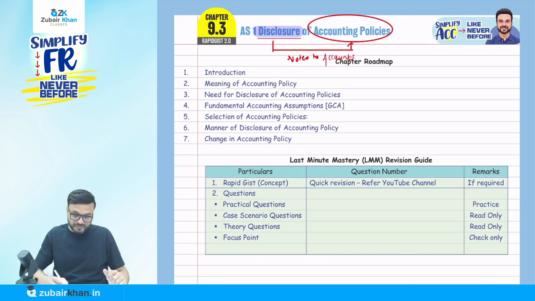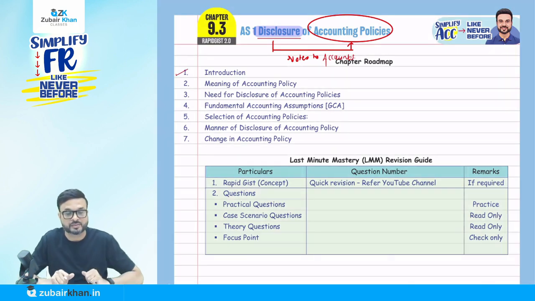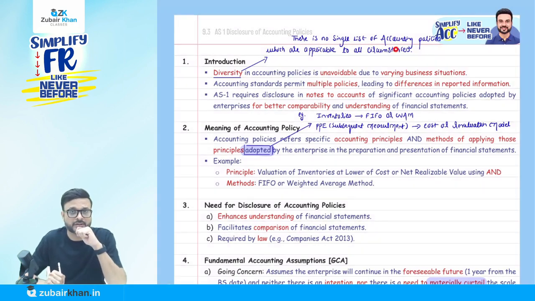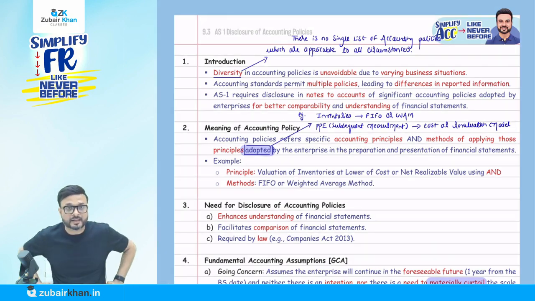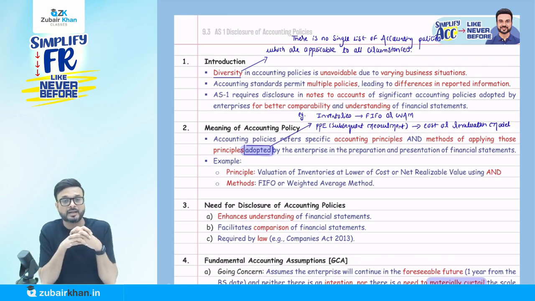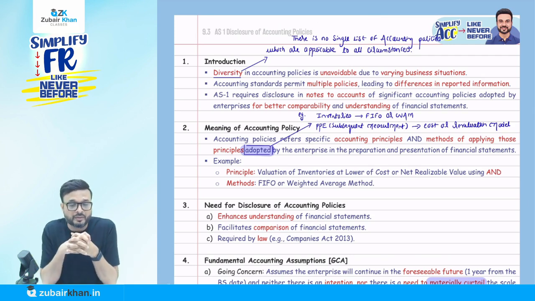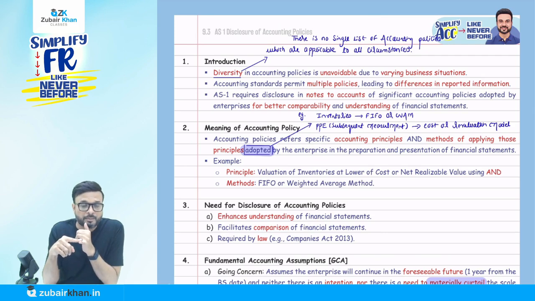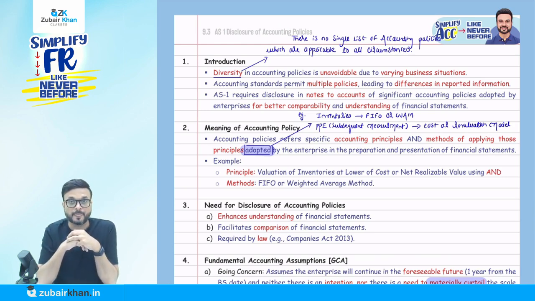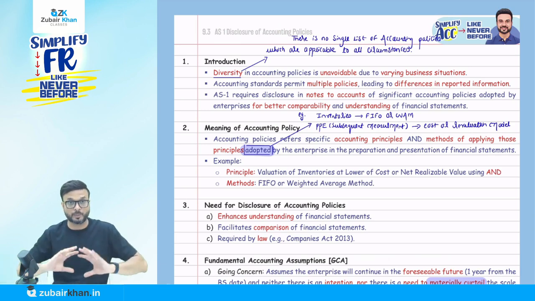Now, we will start one by one from here. Each and every point I will discuss with you. First, introduction. Is there any need for disclosure of accounting policy? Don't you think diversity in accounting policy is unavoidable due to varying business situations? Yes, it is correct. Everyone may follow their own different accounting policy. For example, I may follow the FIFO method for the valuation of inventory, for some reasons. You may follow the weighted average method. So different methods are available, so many methods are available.